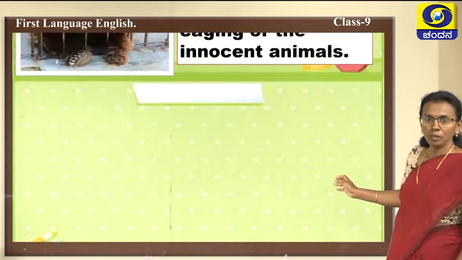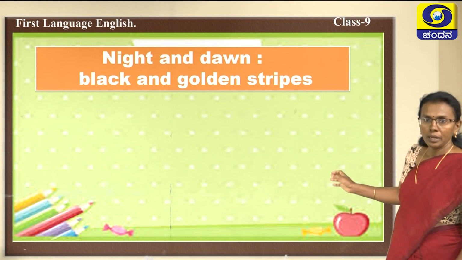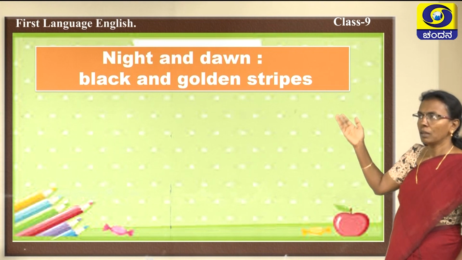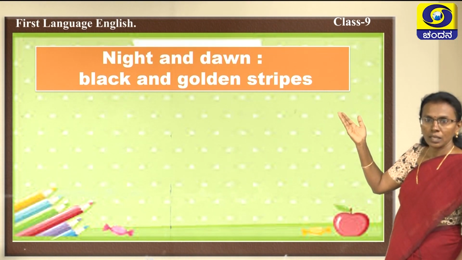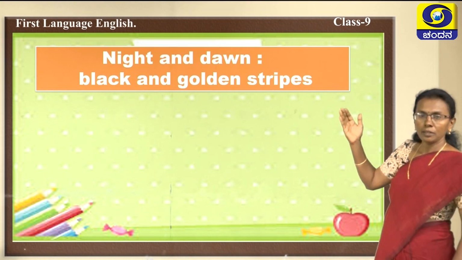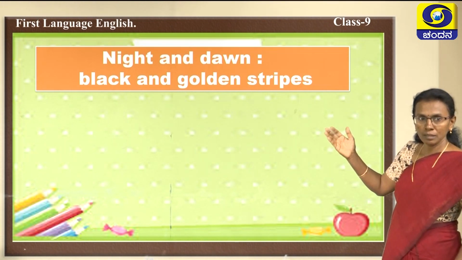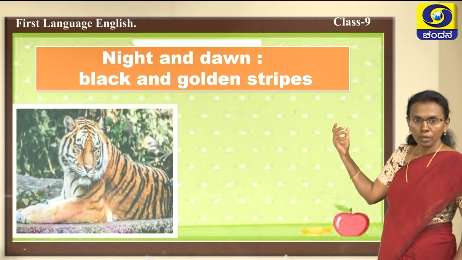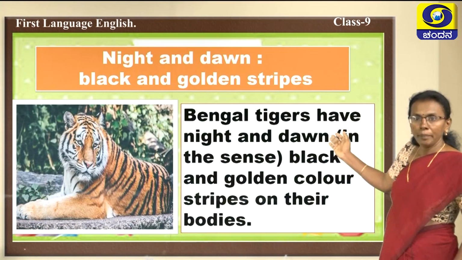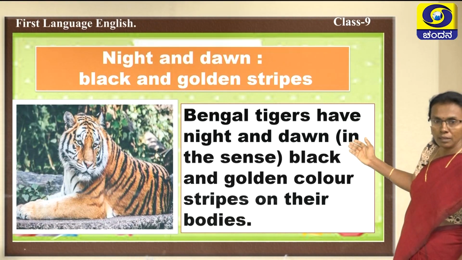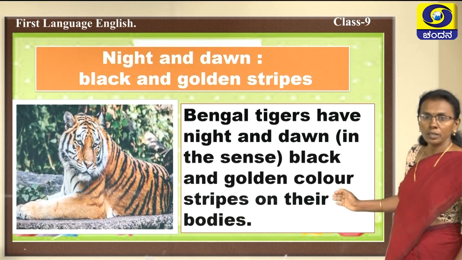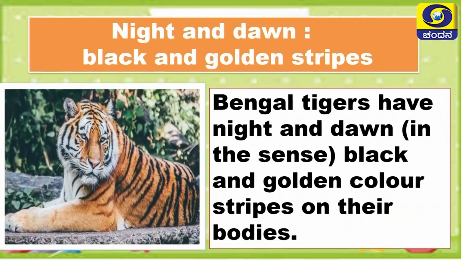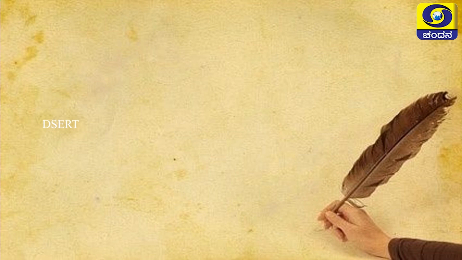Okay. Next we are moving on to another word, night and dawn. Night and dawn, you might think day and night. No. Here it refers to black and golden stripes. Where are the black and golden stripes? It is on the tiger. Okay, tiger's body. Now you can see a tiger there. Bengal tigers have night and dawn, in the sense of black and golden stripes on their bodies. Okay. Now you have understood all the glossary words.